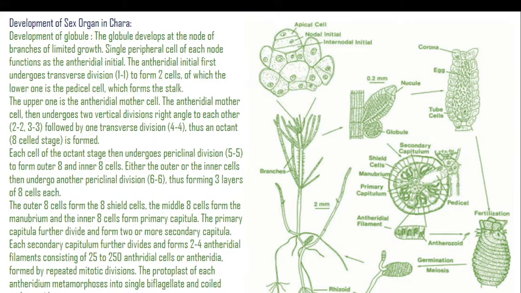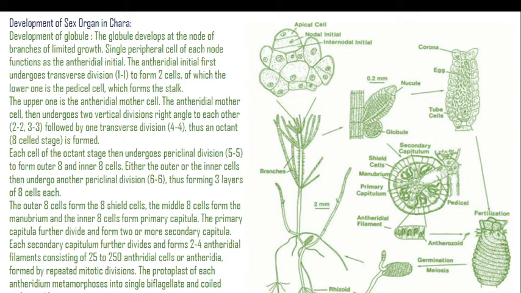So after that, we are going towards the development of organs. First of all, development of globule. The globule develops at the ends of branches of limited growth. The branches of limited growth are small in size. A single peripheral cell of each node functions as the antheridial initial. The antheridial initial first undergoes transverse division, that is 1 to 1, and forms 2 cells, of which the lower one is the pedicel cell, which forms the stalk. The upper one is the antheridial mother cell.